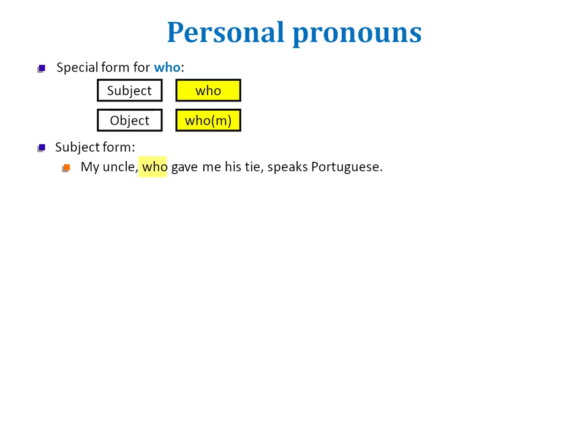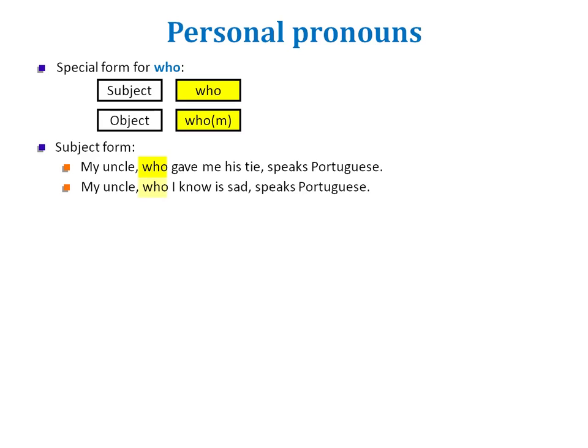Let's give an example with the subject form. My uncle, who gave me his tie, speaks Portuguese. My uncle speaks Portuguese is the main clause. Who gave me his tie is the subordinate clause. It's a relative clause. Who replaces my uncle. What is the subject of gave? The subject of gave is who, and who replaces uncle. Because who is the subject of gave, I cannot say whom.